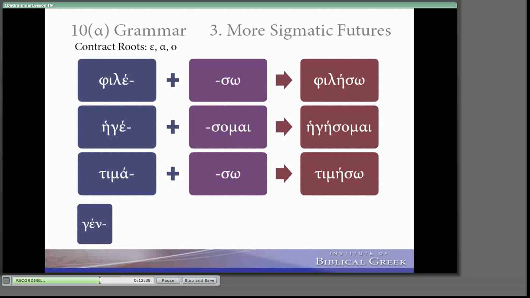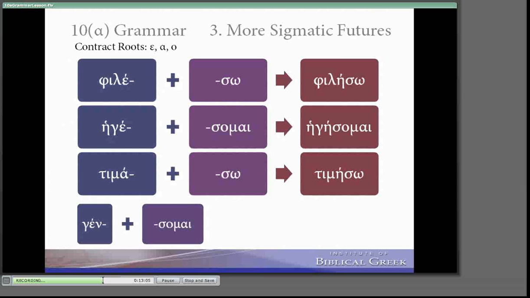The same is true for the second principal part. We want to say yin, and then our stem and ending would be some, but we may not follow a liquid or a nasal with a sigma. And so they're going to resolve this a number of different ways, as we find out in the next lesson. But one of the ways that we're seeing right here is to stick something in between. And the smallest something we have is an epsilon. So the second root, yine, is really just a result of a problem that we're having in the second principal part because of the stem. It's not a different word.